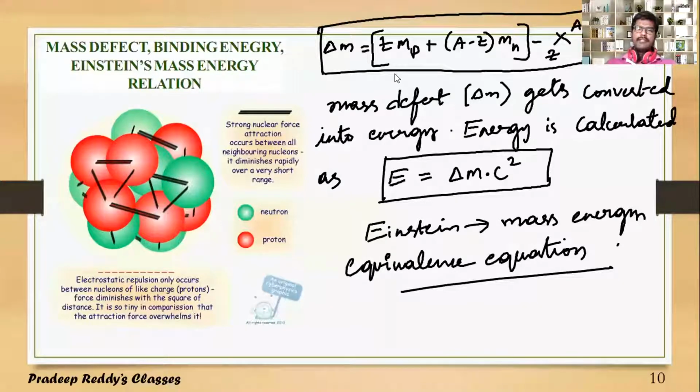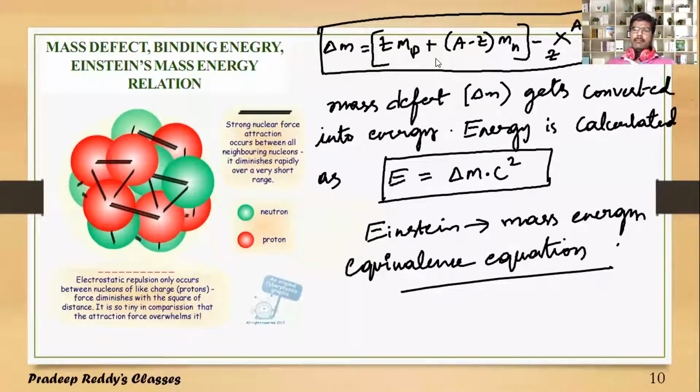So what actually happens is the mass defect which is observed in any nucleus, it is the difference in masses of the constituents and the actual mass of the nucleus. That mass gets converted into energy, and that energy will bind the nucleus.